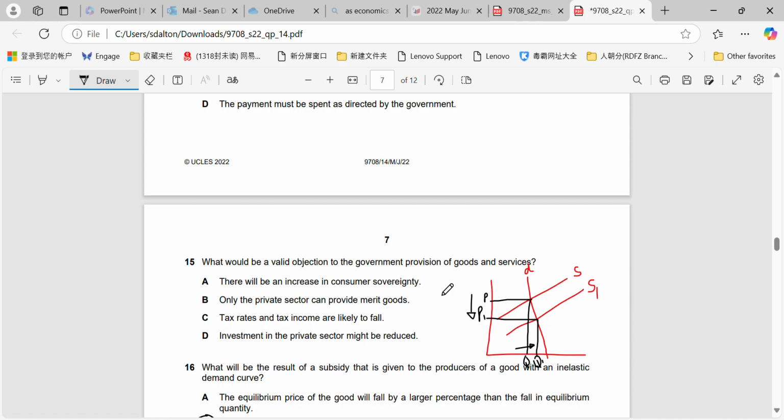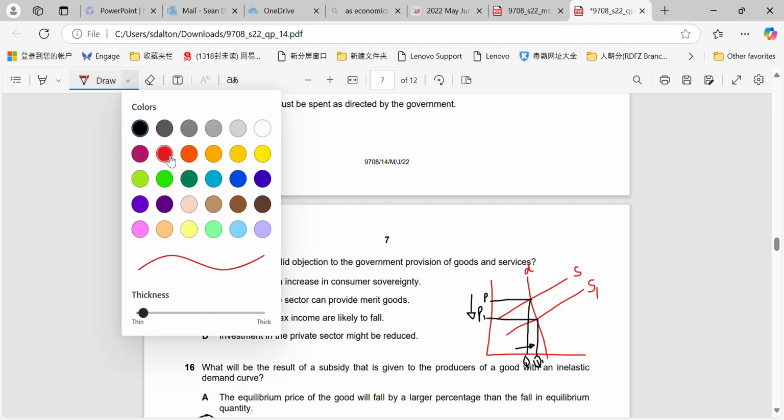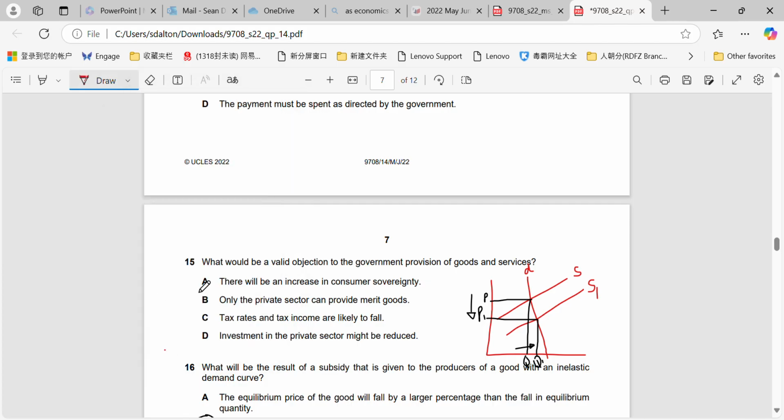Question 15. What would be a valid objection to the government provision of goods and services? First of all, for A, that can't be right, because if there's an increase in consumer sovereignty, that's a good thing, so it wouldn't be an objection in the first place. Only the private sector can provide merit goods. Again, that's not true. Sometimes arguments are made that we need to provide them as governments so that we can actually obtain the external benefits that they generate.